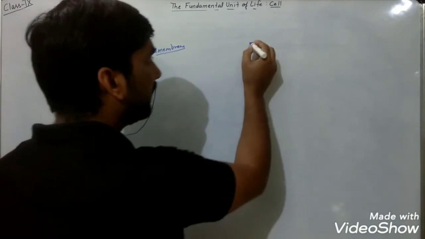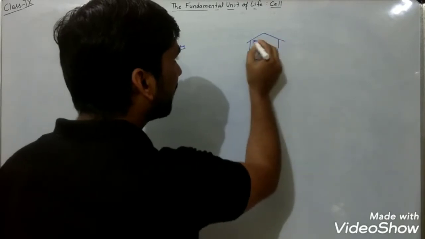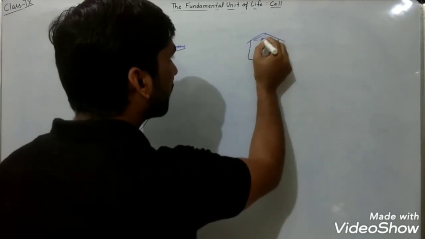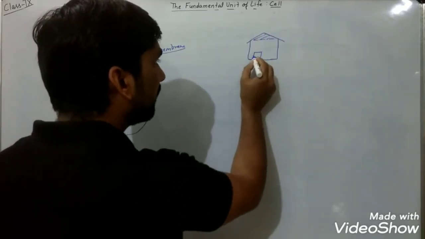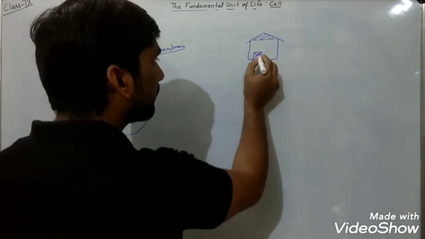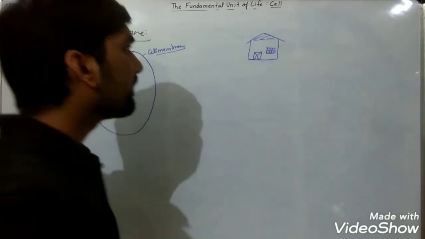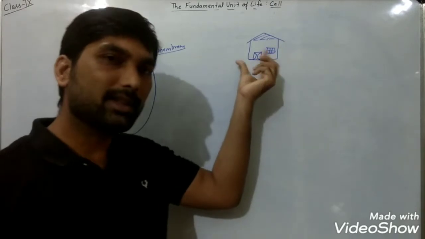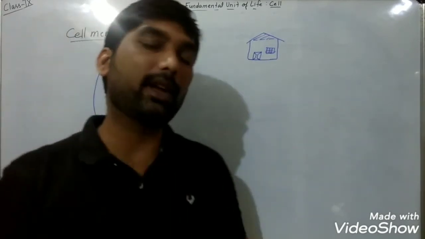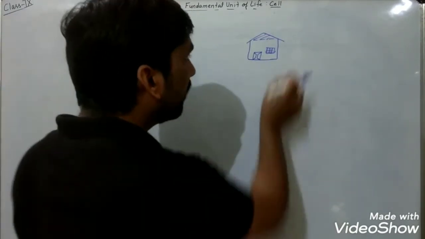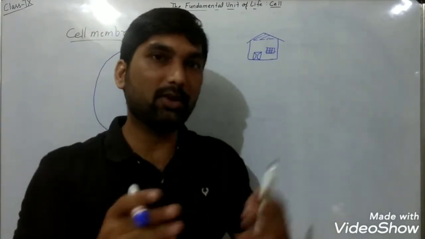For example, if I ask you to make a small outline of a house, then you will make it like this. This may be a small door, and maybe some of you will make a window. Do you think that the structure of a house is the same as what you observe in the figure? Absolutely not, because now you have an idea that this outline is not so thin, because the walls of houses are thick, on the external side and the internal side.